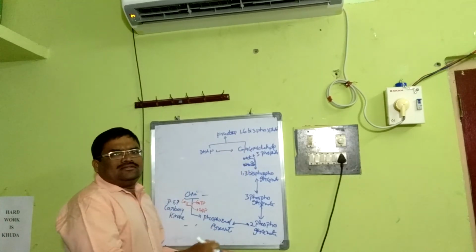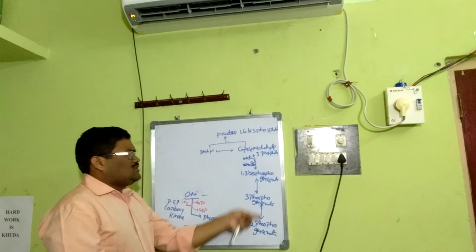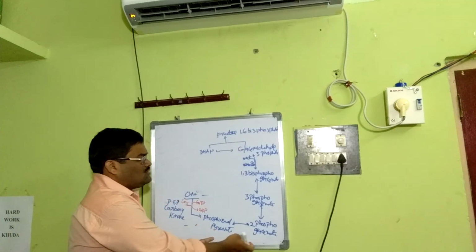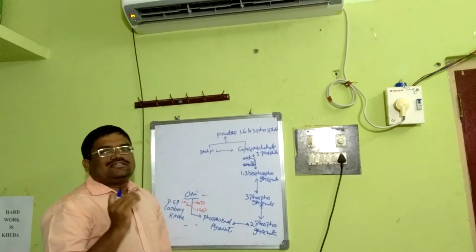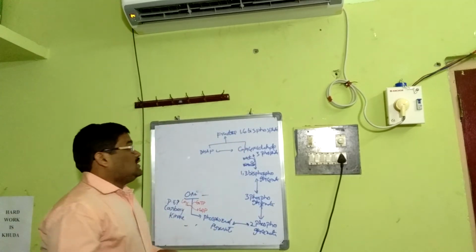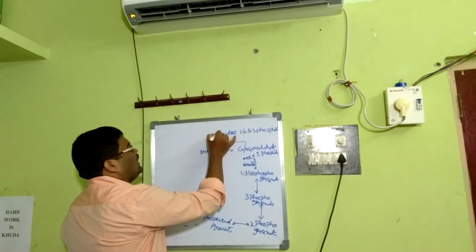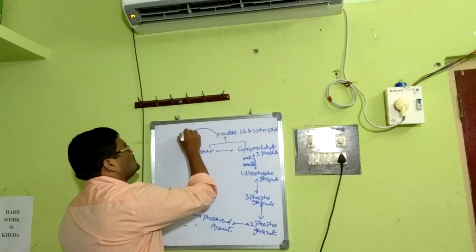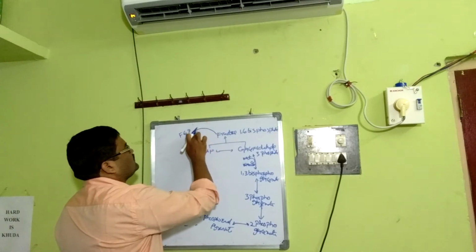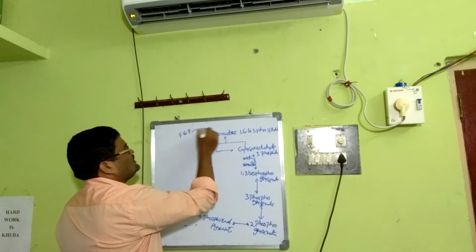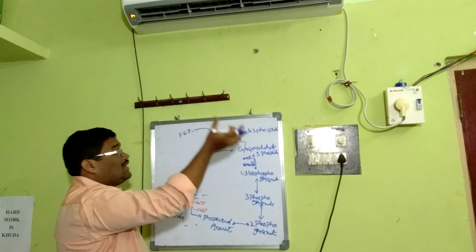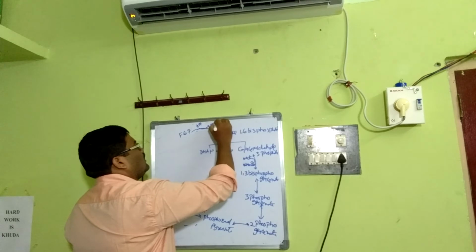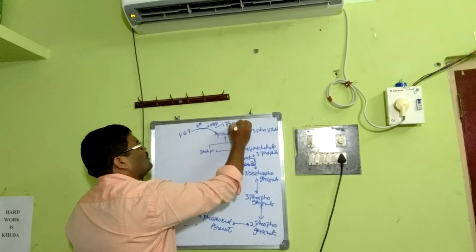I am not going into the enzymes responsible for this; just imagine we have discussed glycolysis. After you get the PEP, phosphoenol pyruvate, it goes in the reverse direction until fructose 1,6 bisphosphate. What happens next? In the normal process, fructose 1,6 bisphosphate forms from fructose 6-phosphate. This is an irreversible step: in normal glycolysis, one ATP is utilized here by means of phosphofructokinase.